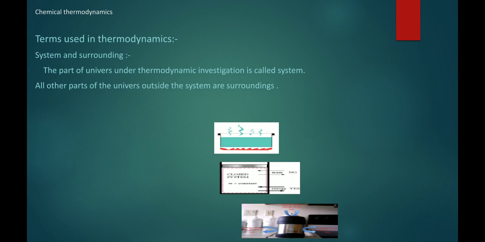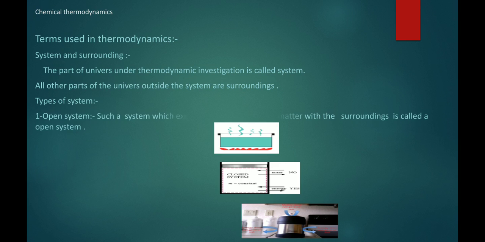Now after that I will explain types of system. So three types of system here. First, open system. Such a system which exchanges both energy and matter with the surroundings is called an open system. For example, hot water in an open container.